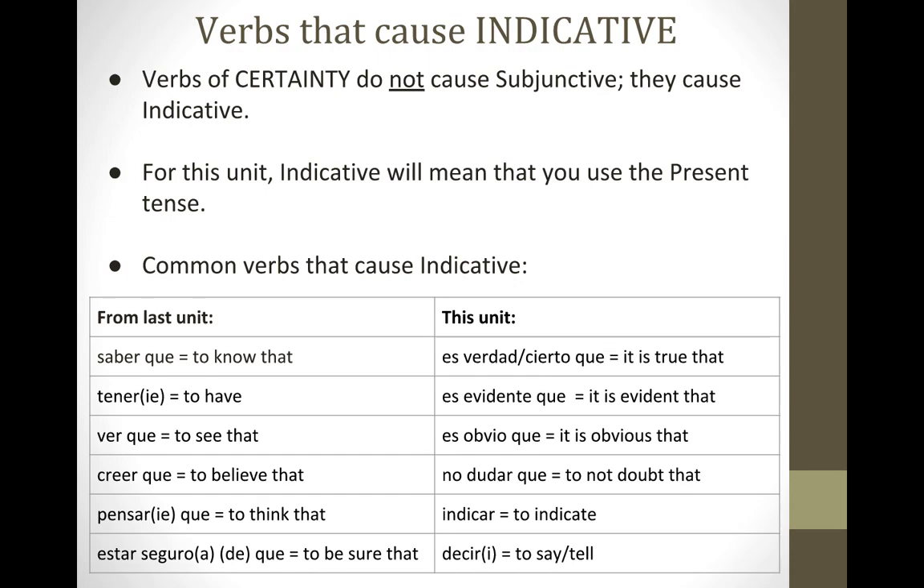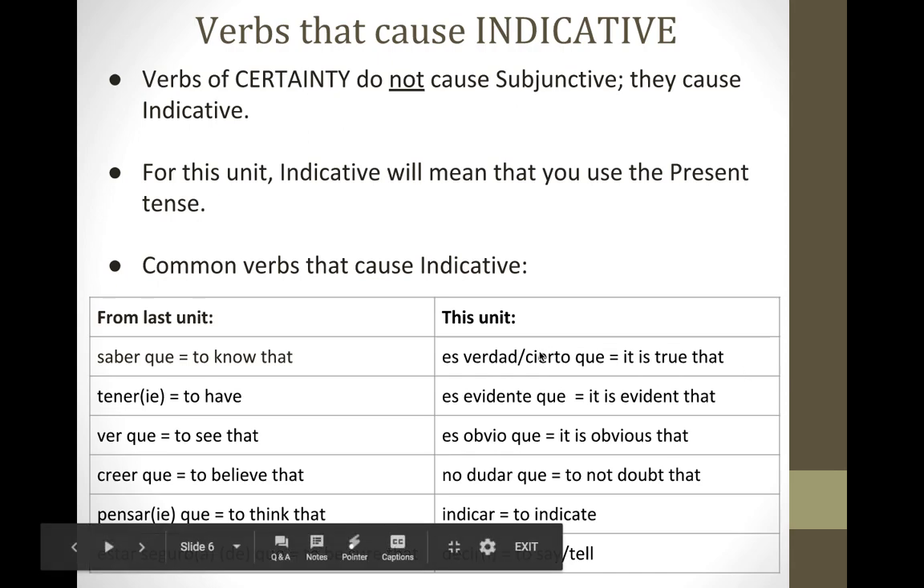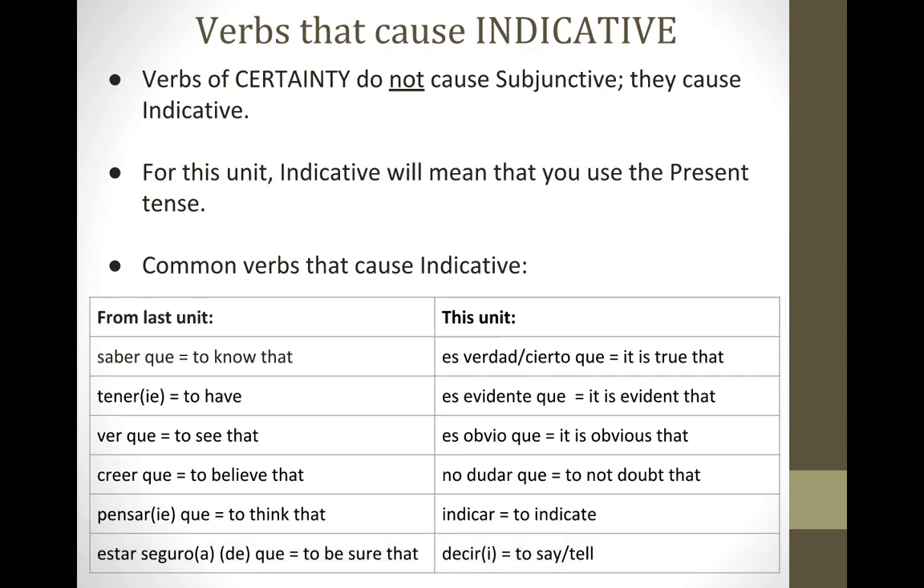No dudar que, to not doubt that. If you're not doubting it, then you're certain. That's a verb of certainty. Indicar, to indicate. And decir, to say or to tell. Anytime you see any of these 13, because we're going to count this one as 2, any of these 13 expressions in your main clause, you know that you will use indicative in your subordinate clause.